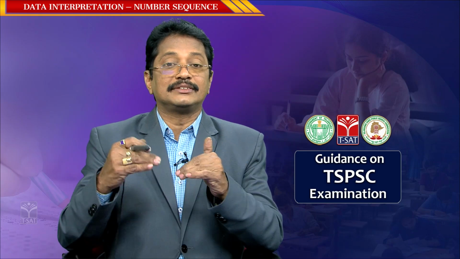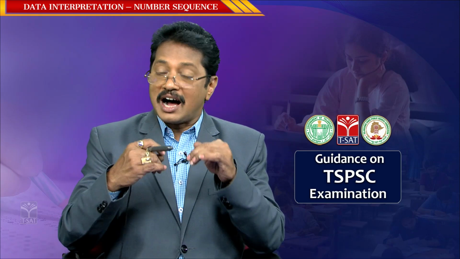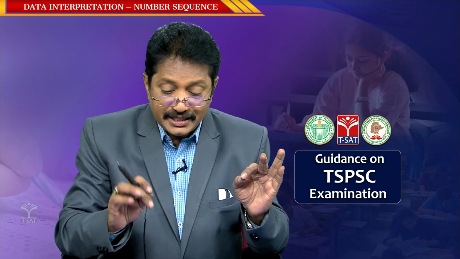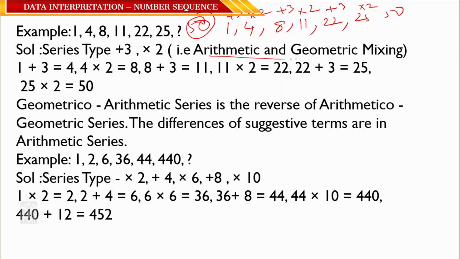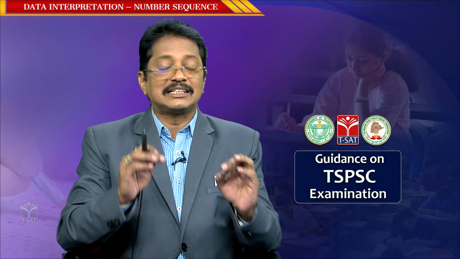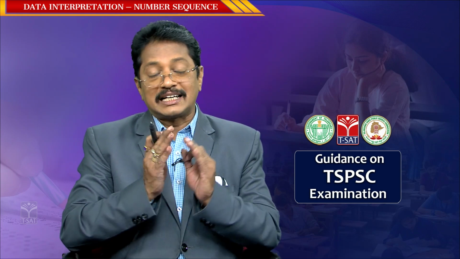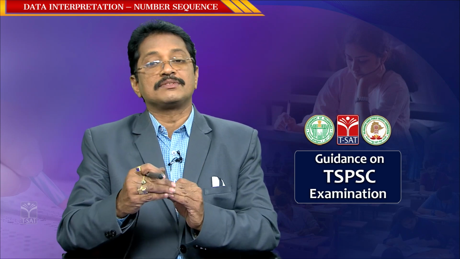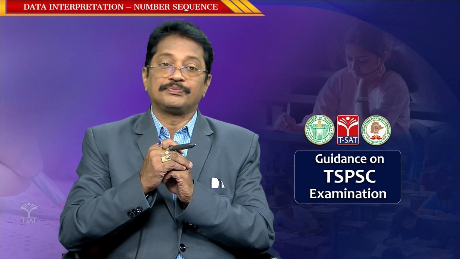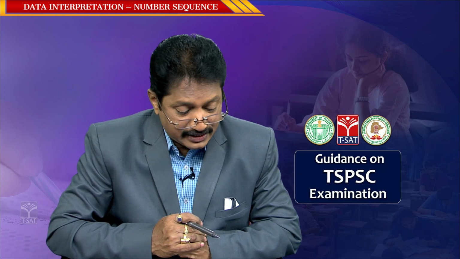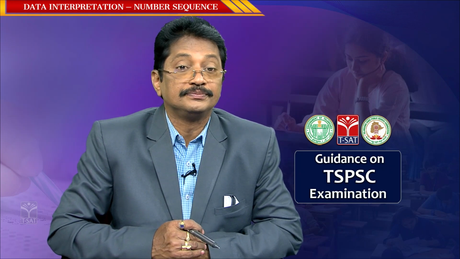Such a progression is said to be an arithmetic geometric progression. It is arithmetic and geometric mixing. Once again, in arithmetic geometric progression, first the arithmetic property will come, next the geometric property will come. Clear?